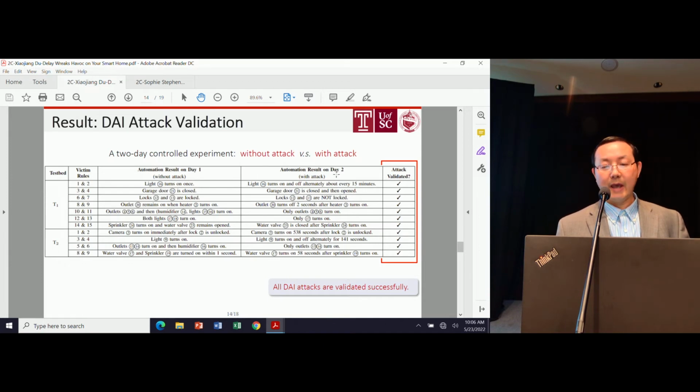If there's an attack, then things could happen, like the garage door is not locked, or the outlet is supposed to be turned on but is turned off after 2 seconds, or the heater turns on, which messed up what the user wanted. In this case, the camera turned on after over 500 seconds because of the delay attack. It's supposed to be turned on immediately. So we validated all the DAI attacks.